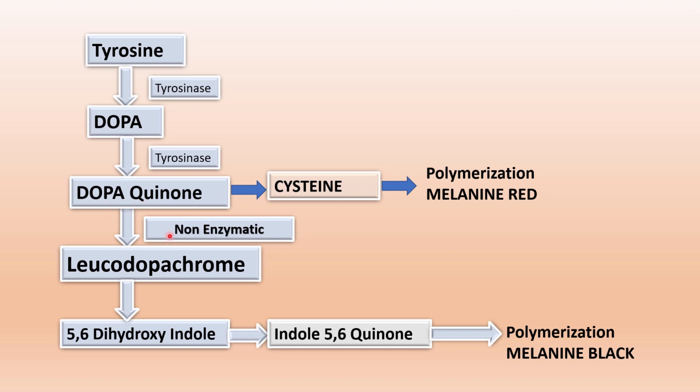And this dopaquinone, again by non-enzymatic action, gives leukodopachrome. This leukodopachrome, again by non-enzymatic action, gives 5,6-dihydroxyindole. And this 5,6-dihydroxyindole, by the action of enzyme tyrosinase, gives indole 5,6-quinone. This indole 5,6-quinone undergoes polymerization and gives black color melanin. So red color melanin is because of cysteine, and the black color is because of polymerization of this indole 5,6-quinone, and ultimately you will get a black color. So we will discuss what are the steps involved in the melanin formation.